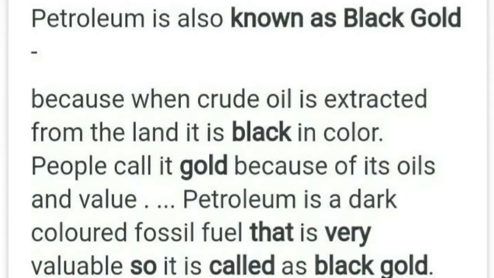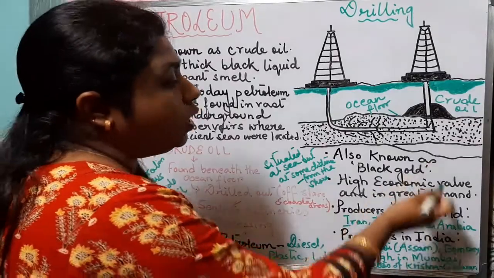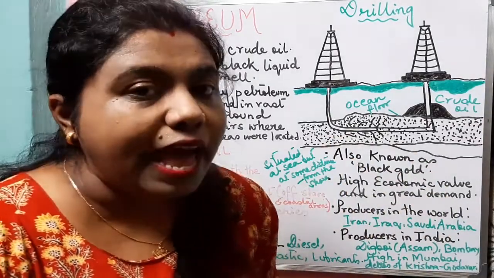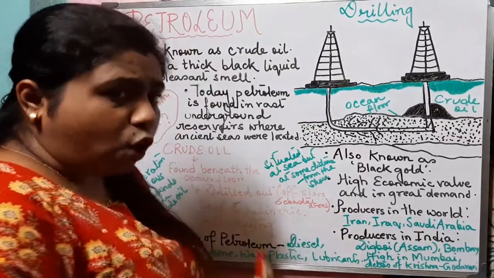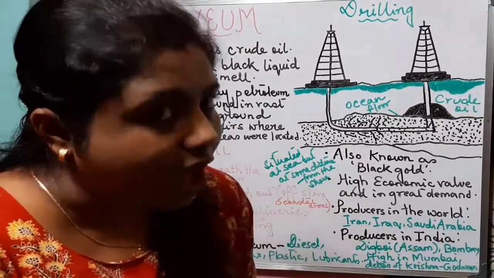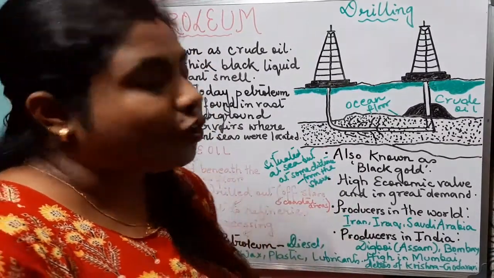So petroleum is black in color, and petroleum and its derivatives have high economic value. They are in great demand and very expensive like gold. That is why they are referred to as black gold. I hope now everybody will be able to give the answer to why petroleum is referred to as black gold.